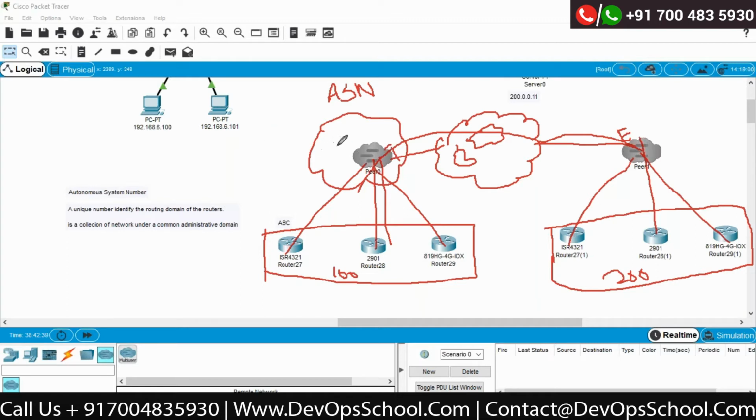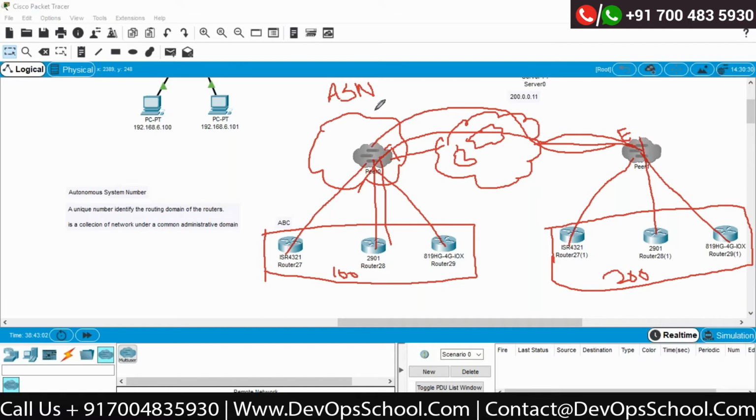So whatever ASN number is available for Tata, it makes sure that the traffic coming from the Tata network over the internet is going to the Etisalat network. Whatever ASN number is provided to flow this particular traffic, that would be called a public ASN number.